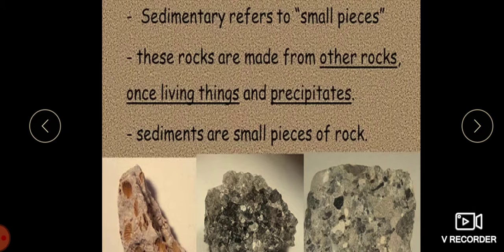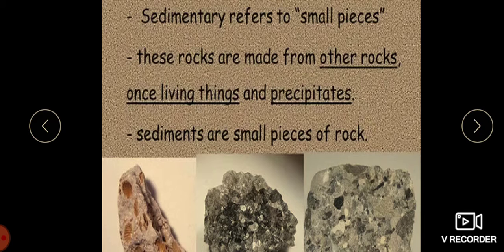Now we will move on to the sedimentary rocks. The word sedimentary, children, is derived from the Latin word sedimentum, which means settling down or small pieces. Sedimentary rocks are formed by the agencies of water, wind and ice. See, these are the different types of sedimentary rocks. These agents break and erode the igneous rock, transport those broken fragments and deposit them at certain places.